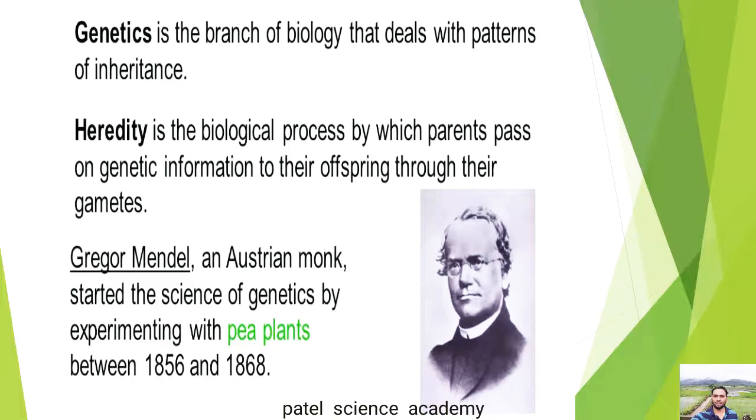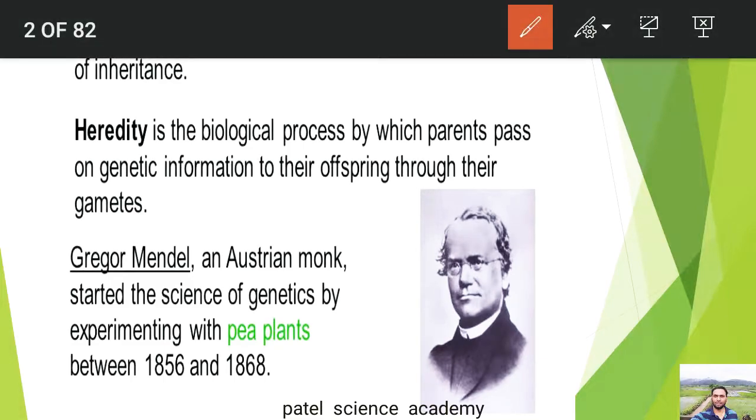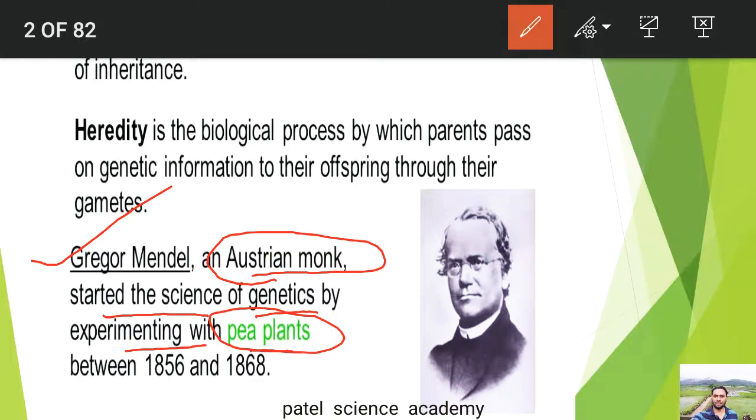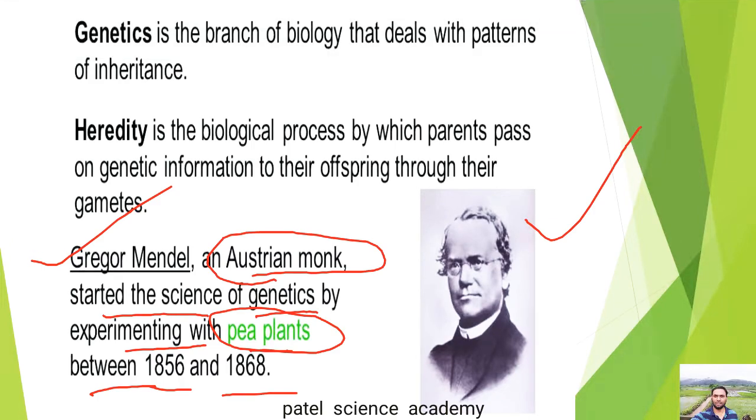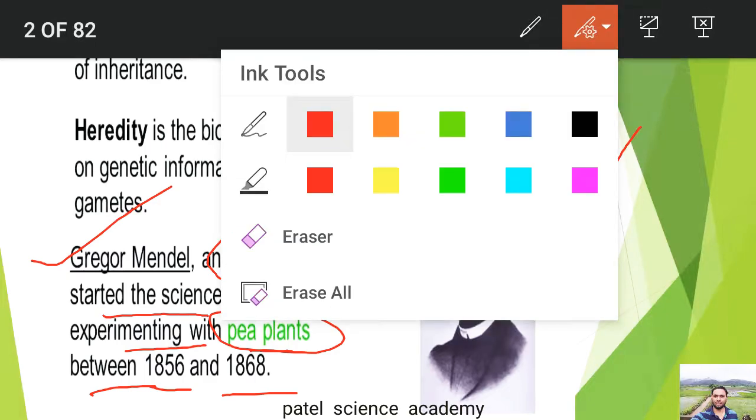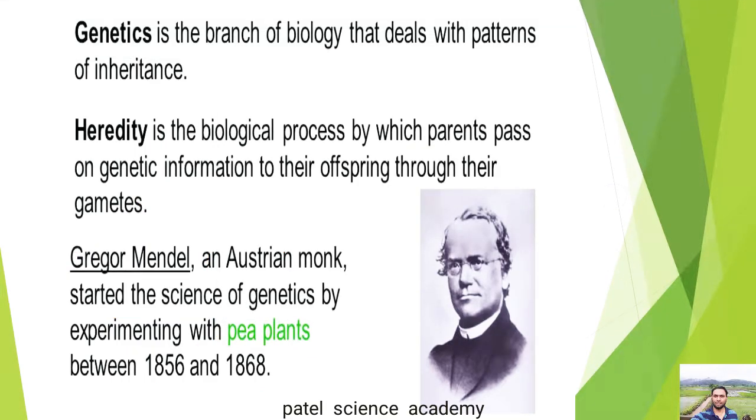There is one man who is popularly known as Gregor Johann Mendel. He was an Austrian monk, and he started the science of genetics by experimenting with garden pea plants between 1856 and 1868. This is the great man who is popularly known as the father of genetics, Gregor Johann Mendel. About him and all the topics included in this chapter, we'll learn one by one.